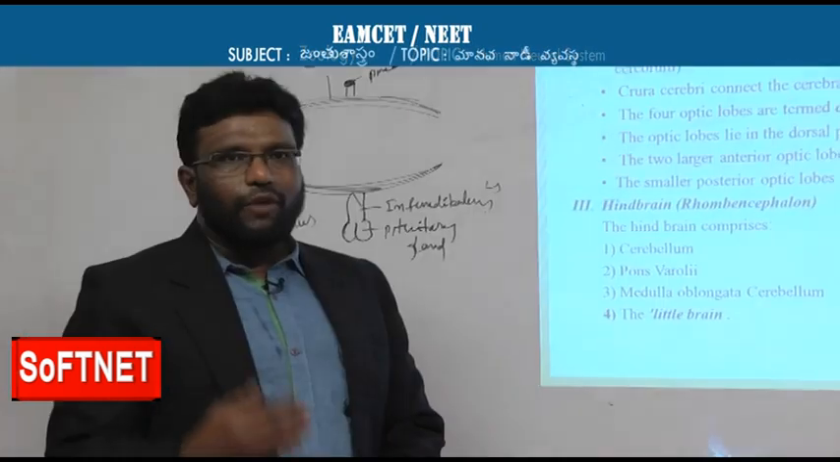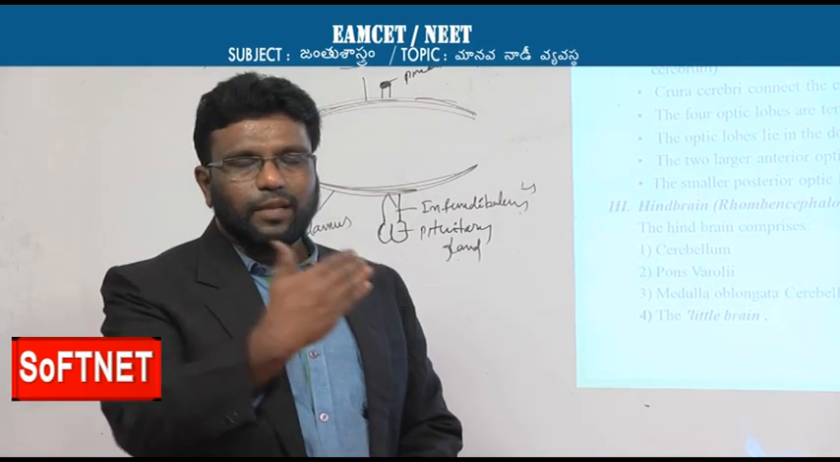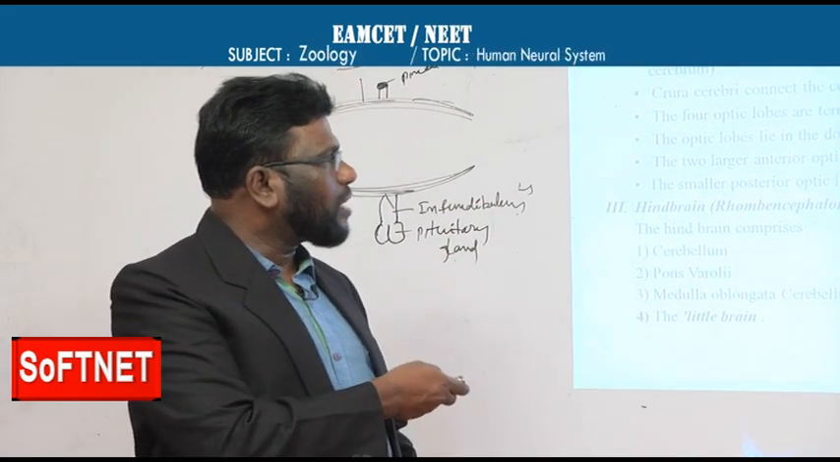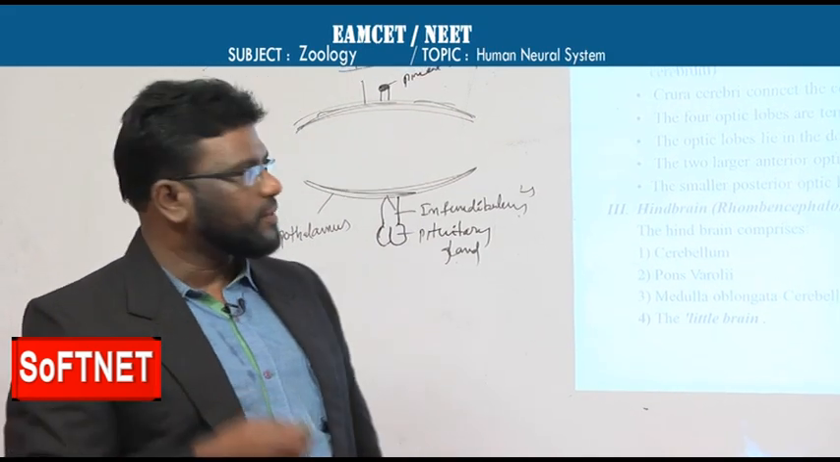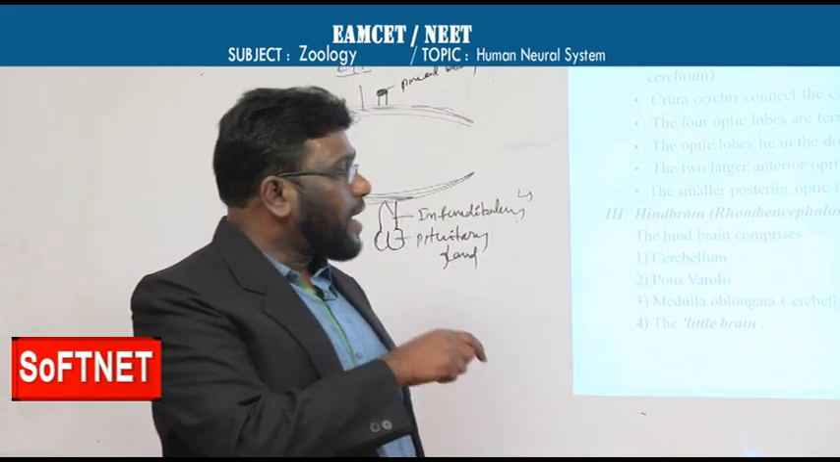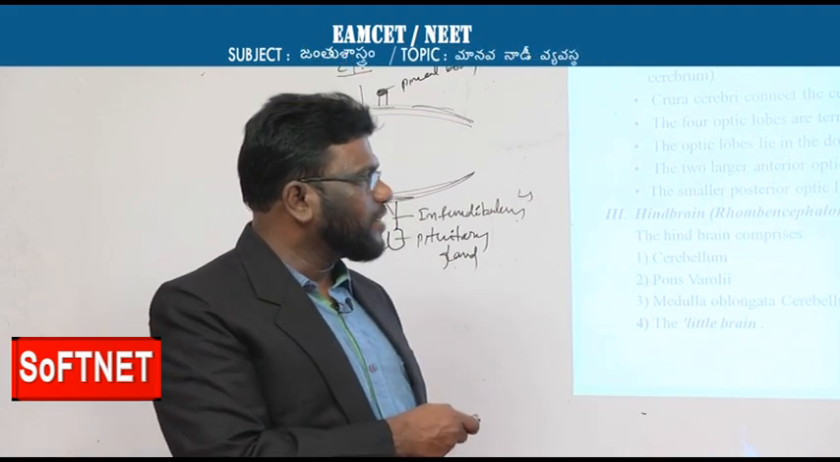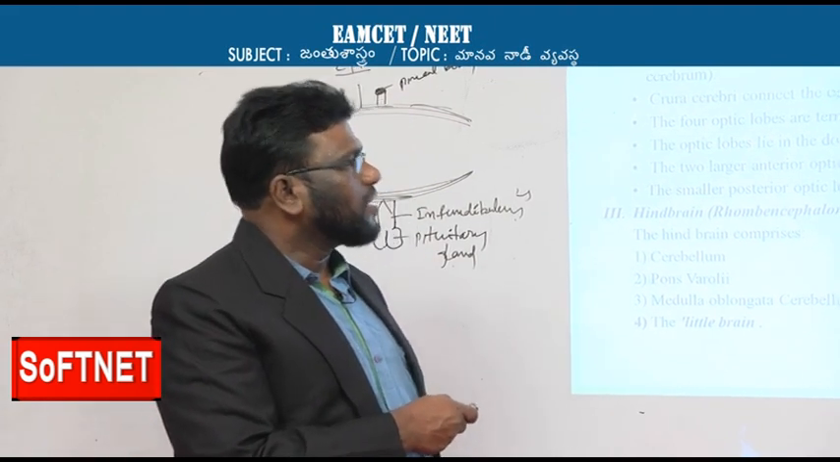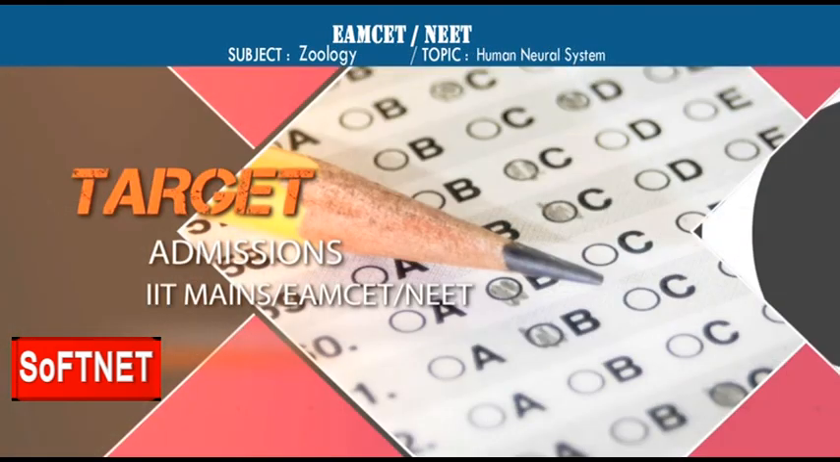When we review the midbrain, on the ventral side are the crura cerebri, which connect the forebrain and hindbrain, the cerebral hemispheres with the pons, and the four optic lobes, the corpora quadrigemina. Anterior larger lobes are called superior colliculi, and posterior smaller lobes are called inferior colliculi. Superior colliculi are for visual function and inferior colliculi for auditory function. So this is about the midbrain.